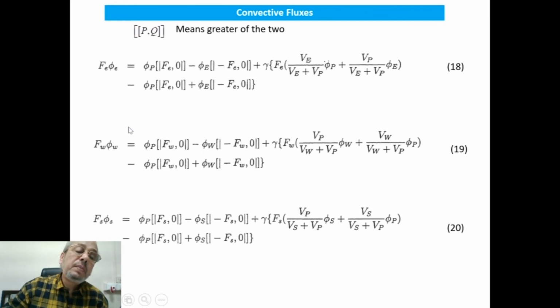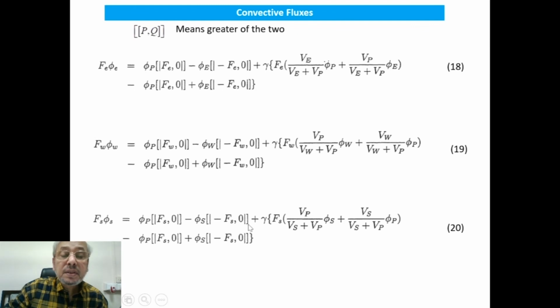Now, F_w into phi_w, following the same philosophy, this is basically central difference, and this is upwind difference, and this is basically a factor multiplied by central difference minus upwind difference. Same here.